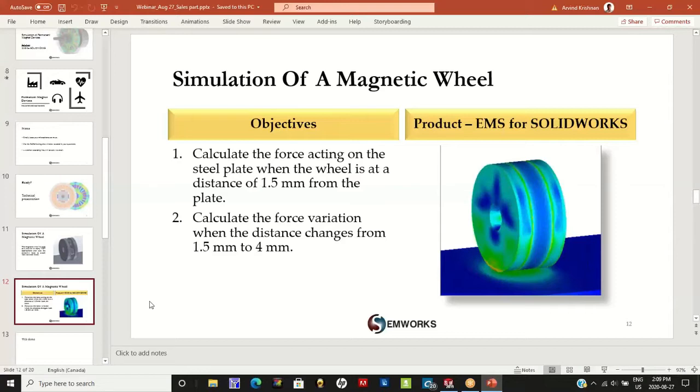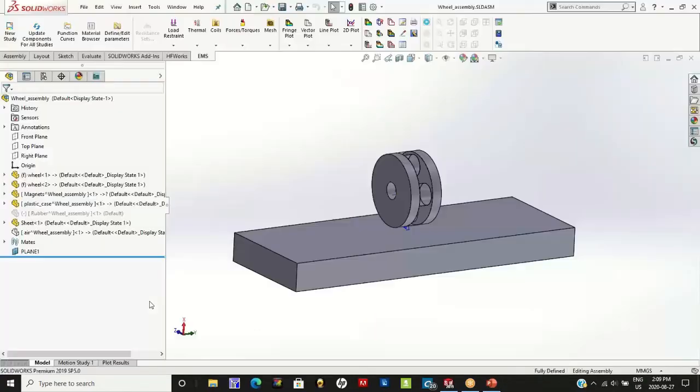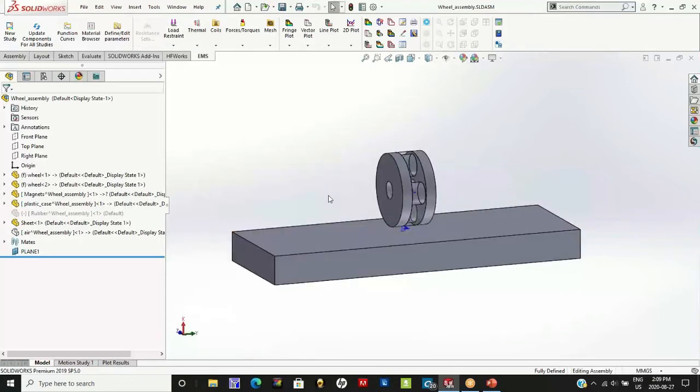Okay. As a result, we are going to use the EMS program to understand how the thickness of rubber coated on the magnetic wheel affects the force with which the wheel is able to grip the steel plate. Let me quickly go to SolidWorks. Here, I have the magnetic wheel and a steel plate that I have designed using SolidWorks.